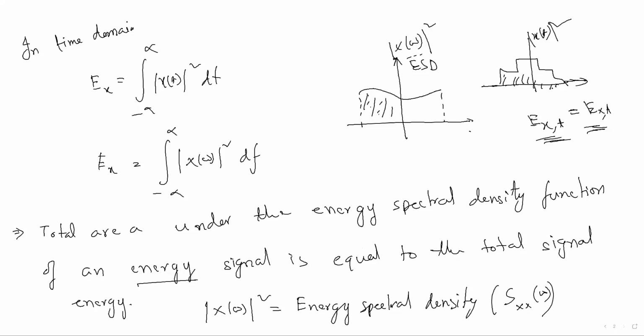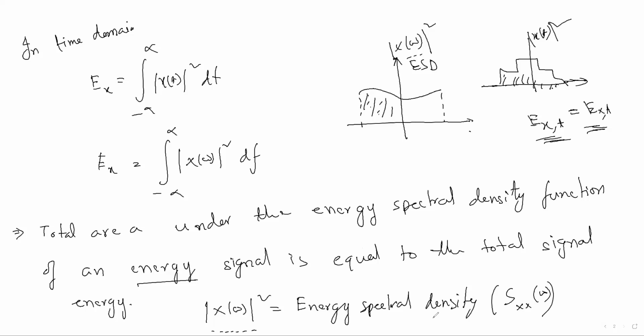So it is nothing but the square of the frequency domain signal. The square of the transformed signal is known as the energy spectral density, or it may be a power spectral density.